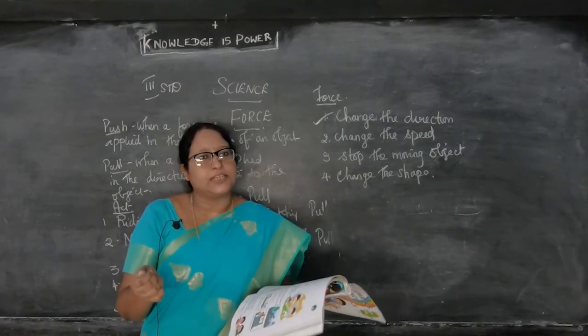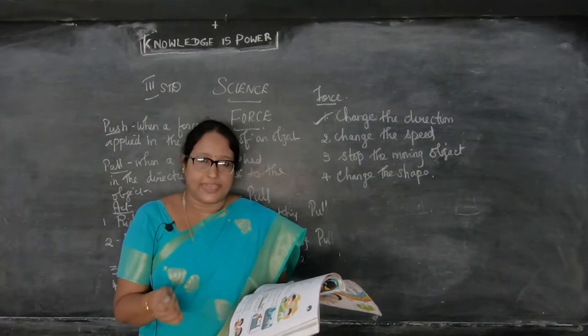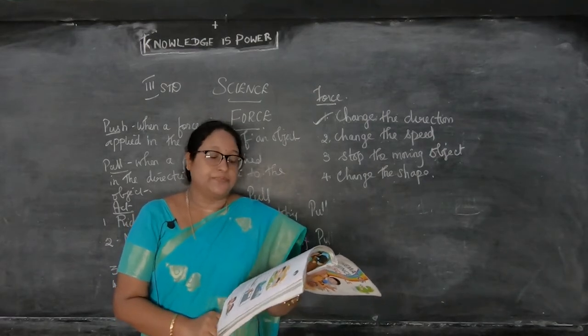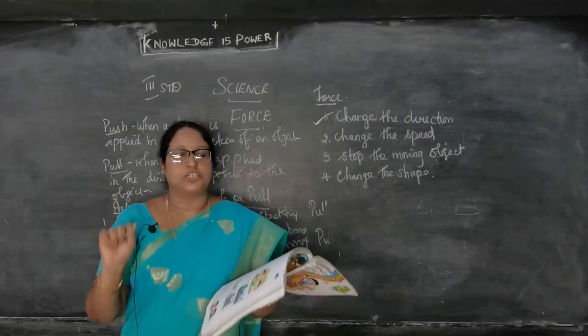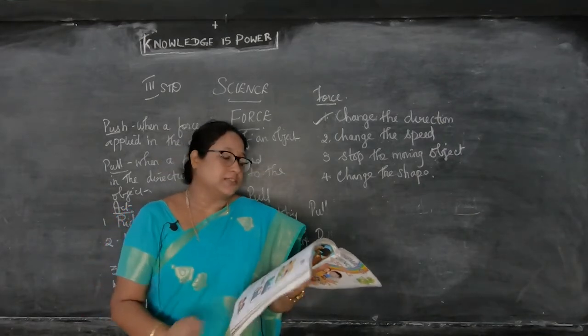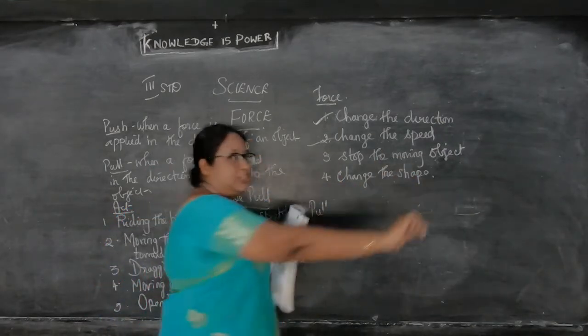Now when we stop pedaling, what happens? The cycle also stops. Yeah, when we move fast, there was fast pedaling, the cycle moves fast. If we go slowly, the cycle moves slowly. If we stop pedaling, what happens? We stop, the cycle stops. Now when we stop pedaling, the force is removed and the cycle stops and comes to rest in a stop item. Okay. So this is called as the change in the motion.